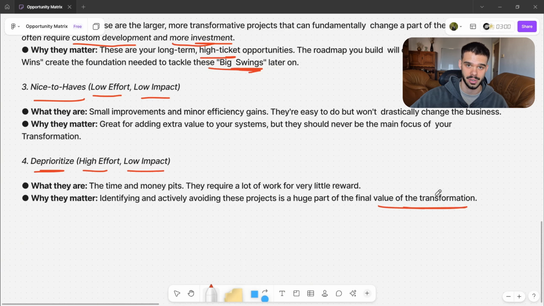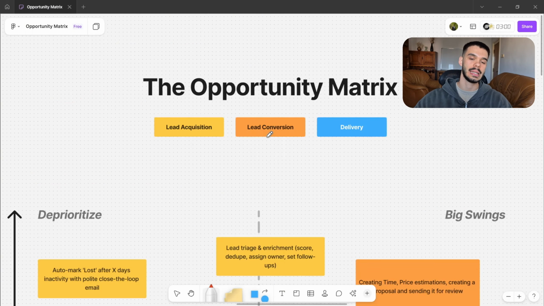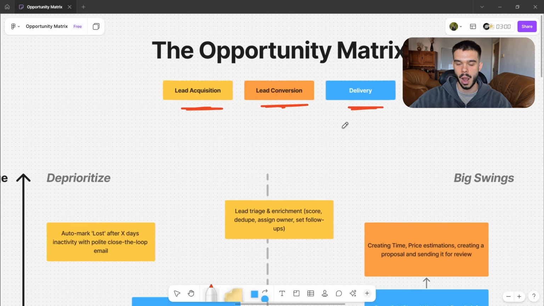Now that we have decoded all of the quadrants, let's see how an opportunity matrix filled in would look. First of all, we need to set up the three parts of our businesses that we are trying to implement these AI projects in, which are lead acquisition, lead conversion, and the delivery process in our company.